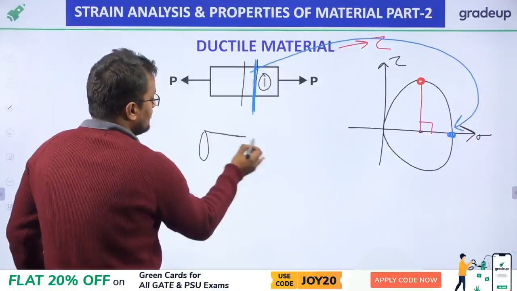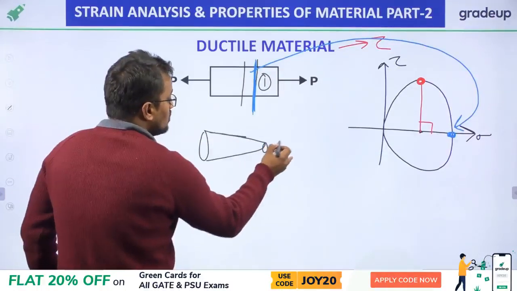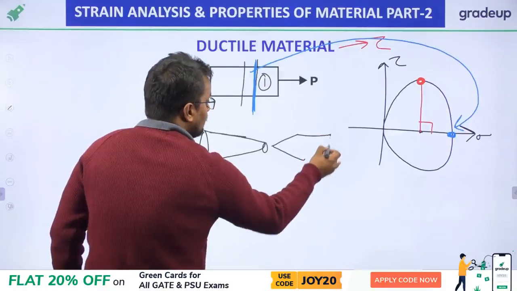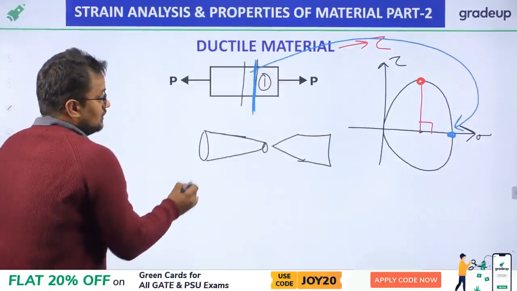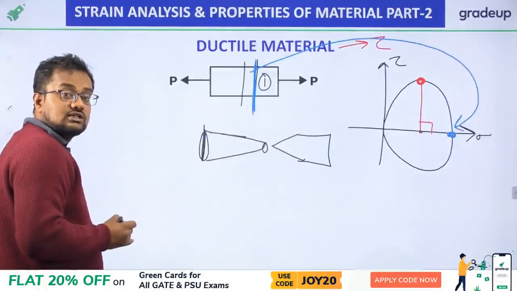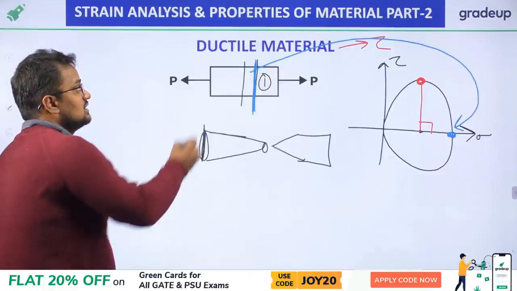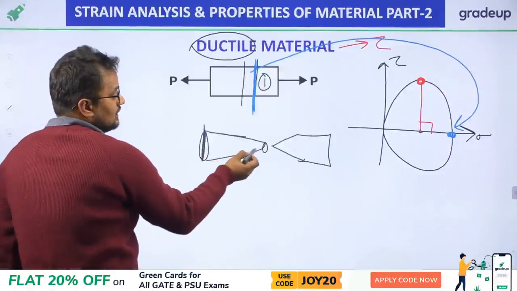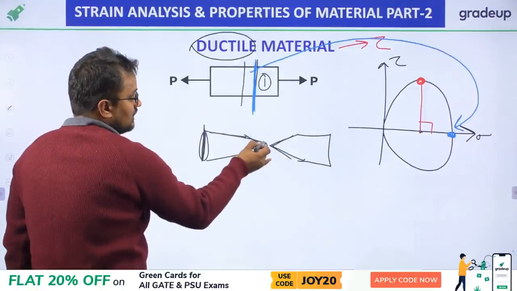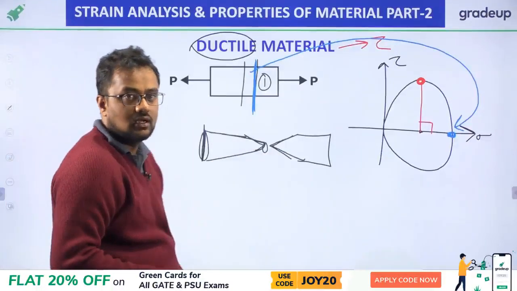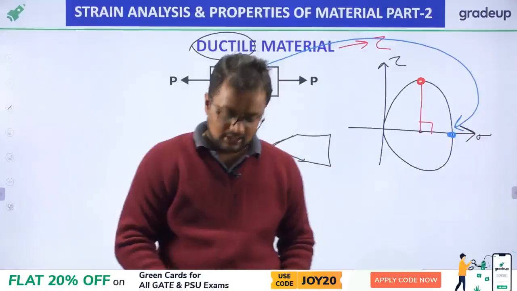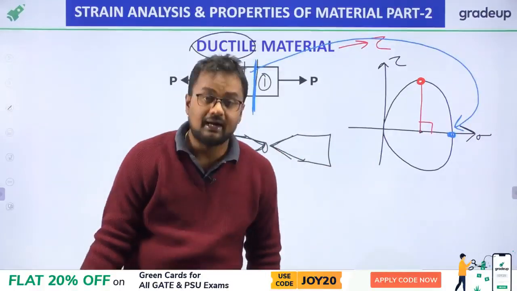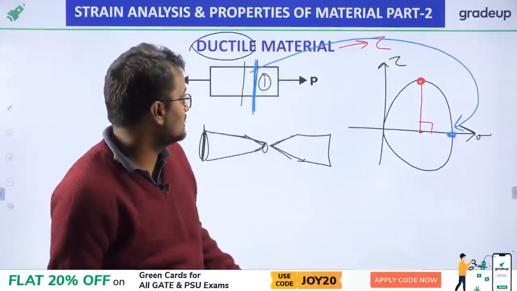So the failure that I have already told you was cup and cone failure, when I was showing you the stress strain curve for mild steel. Mild steel is also ductile, so these angles will be at 45 degrees. Now we can say how the failure pattern we are getting, that is discussed.